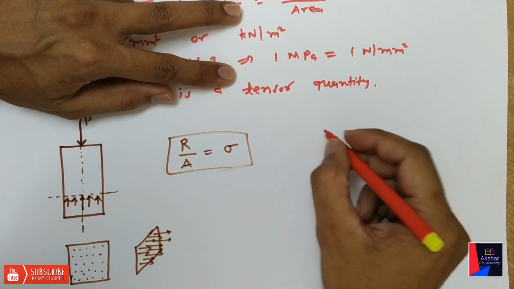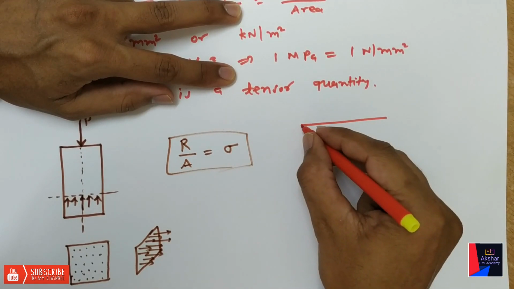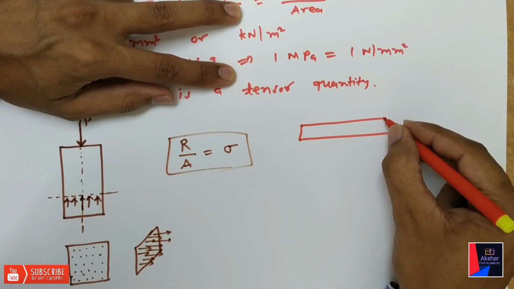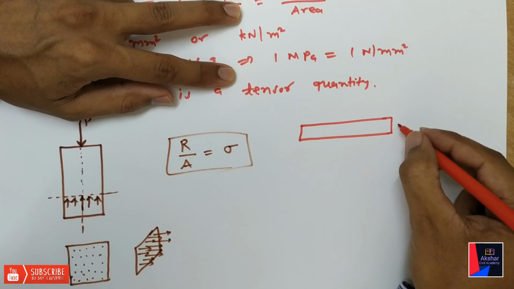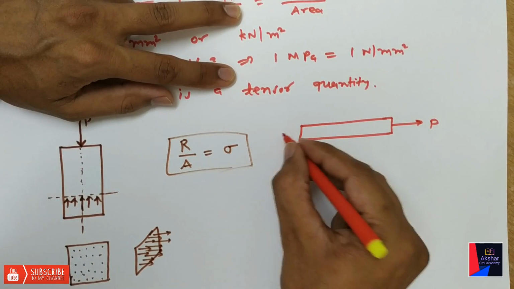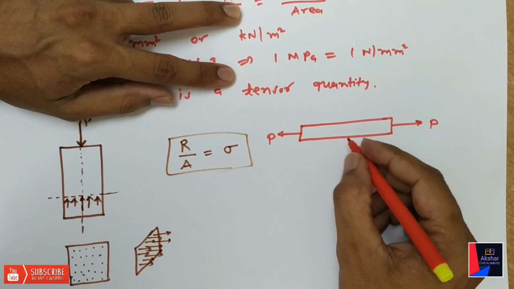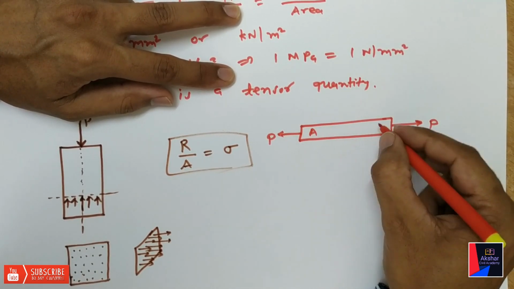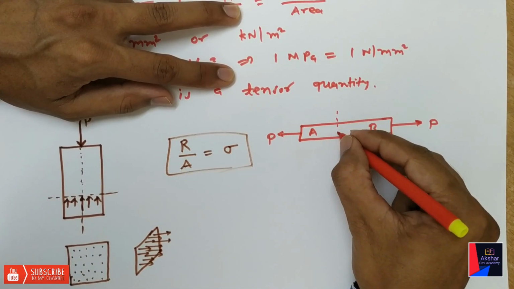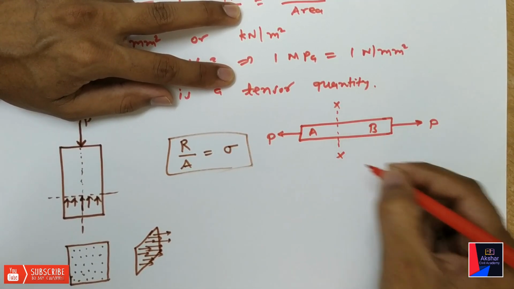Again, let us take another example. For example, there is a member subjected to tensile force on both sides. Consider this member in two parts, part A and B, divided by XX section.